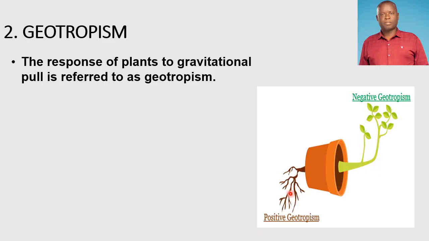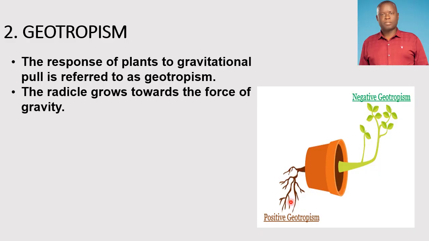So roots of the plant, for example, will grow into the soil. So it is positive geotropism, while shoots of the plant will grow away from the ground. So this is a typical example of negative geotropism.